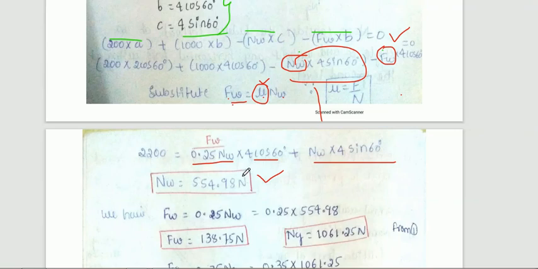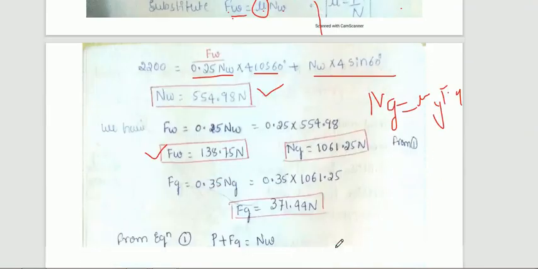So now Nw is known, substitute this Nw in this equation, you will get the Fw value. Similarly, Fg is nothing but mu g into Ng. Corresponding values you can easily find out by substituting. Fg is equal to mu g into Ng. Mu g is nothing but the coefficient of friction of the ground. Therefore, it is 0.35. Thereby, you are getting the Fg value also.